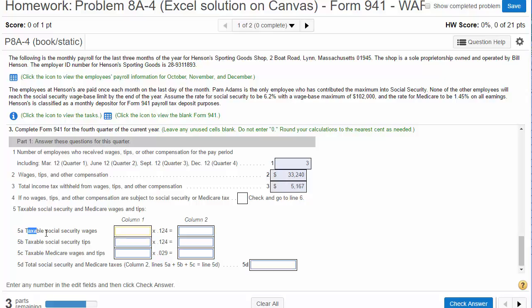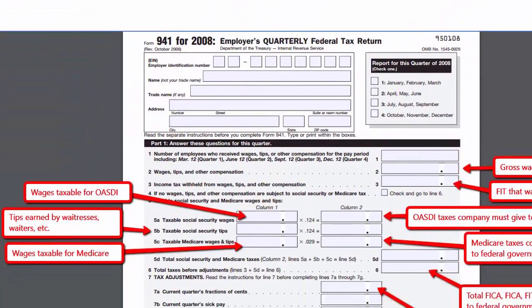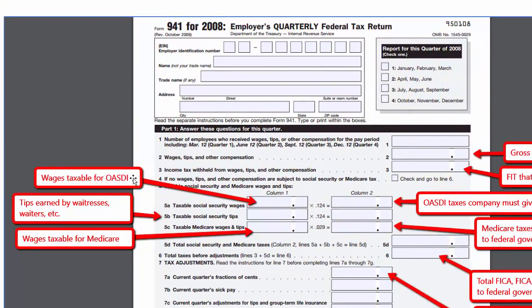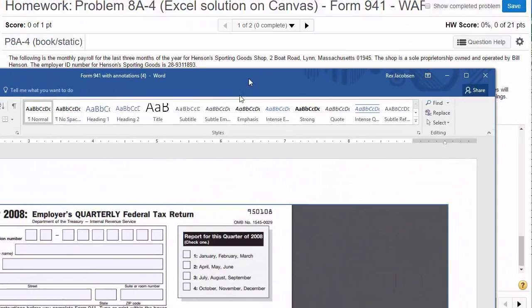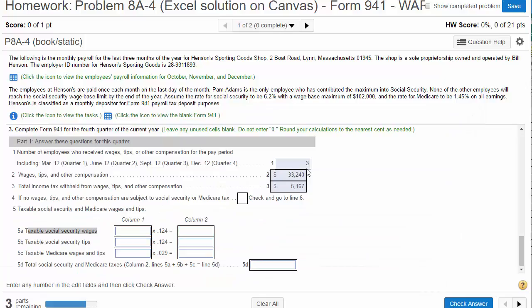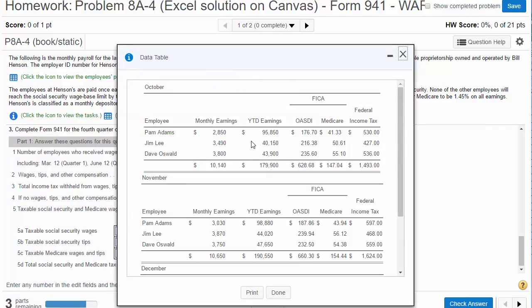It says taxable Social Security wages. Just a reminder, what we're looking for is just another way of saying wages taxable for OSTI. So it's all the amounts the employees made under 102,000. To calculate that, we go back to our pay data. Back in October, now remember this 941 is a quarterly report, so it's only going to cover October, November, and December. So back in October, was anyone over 102,000? No. So all of this 10,140 was taxable.